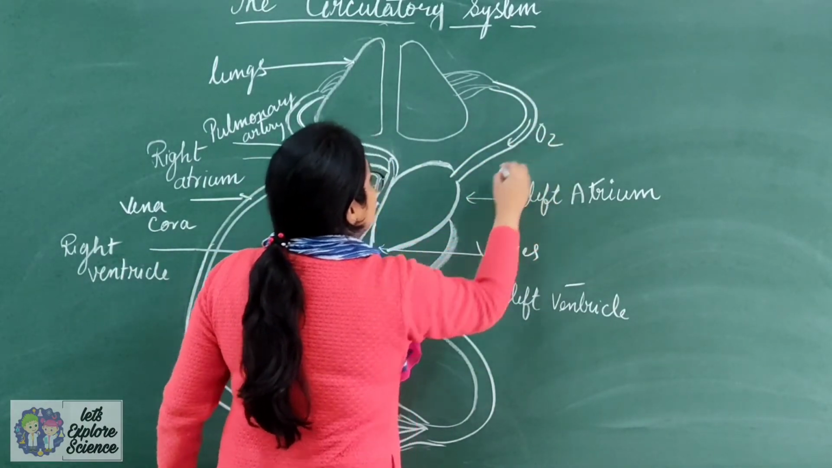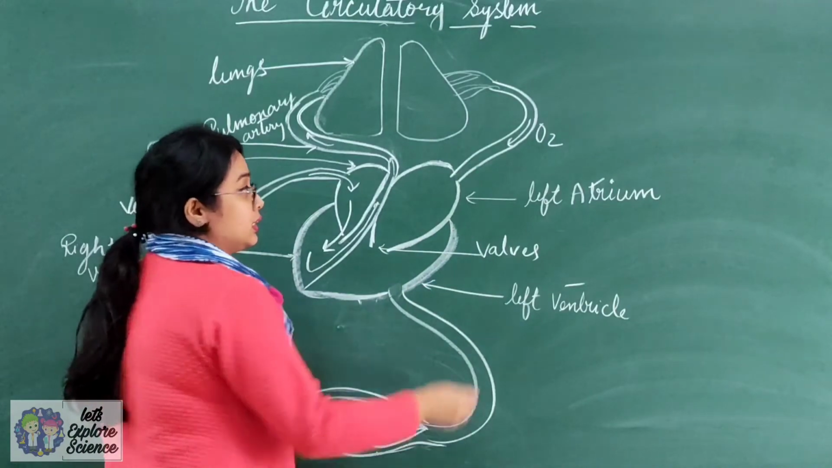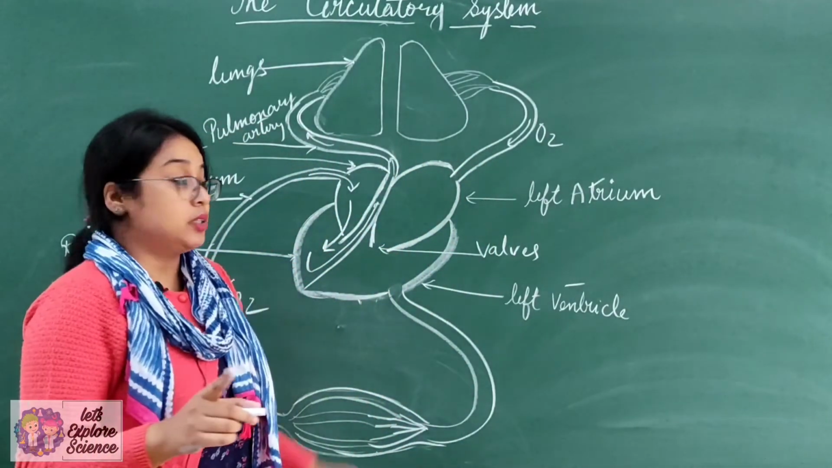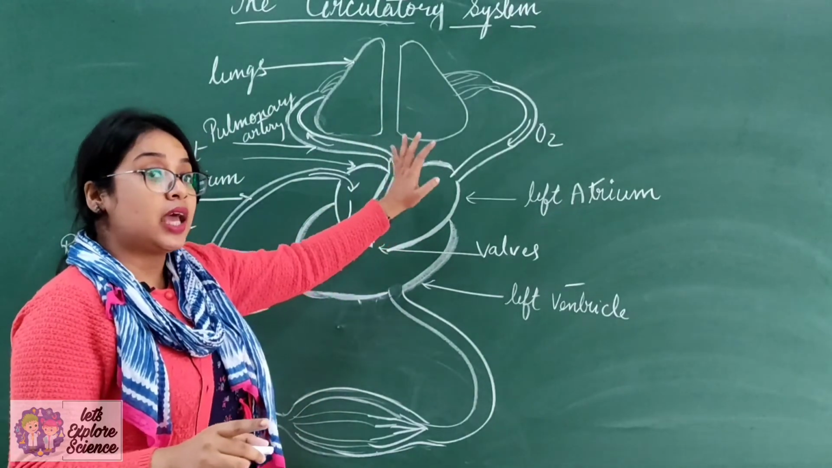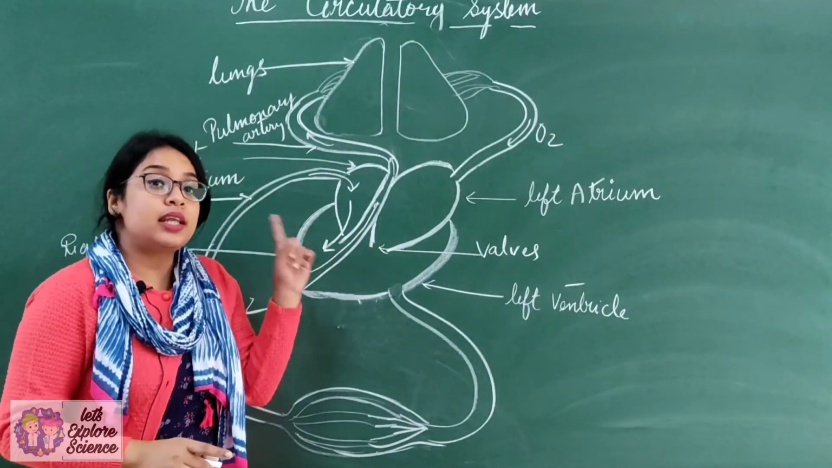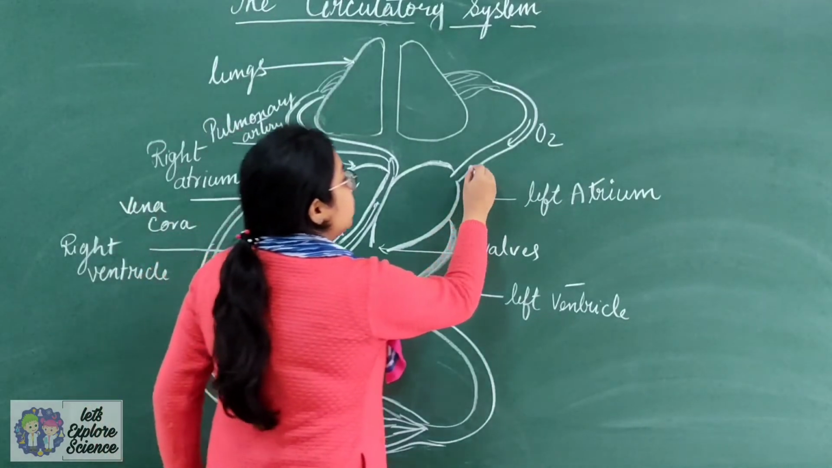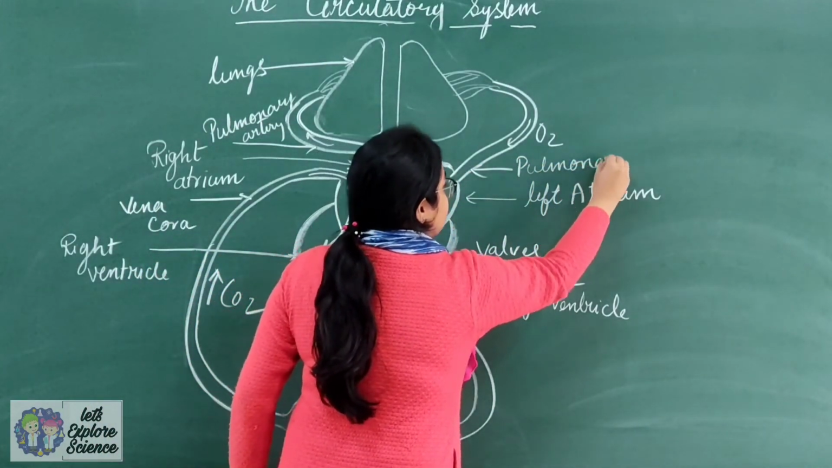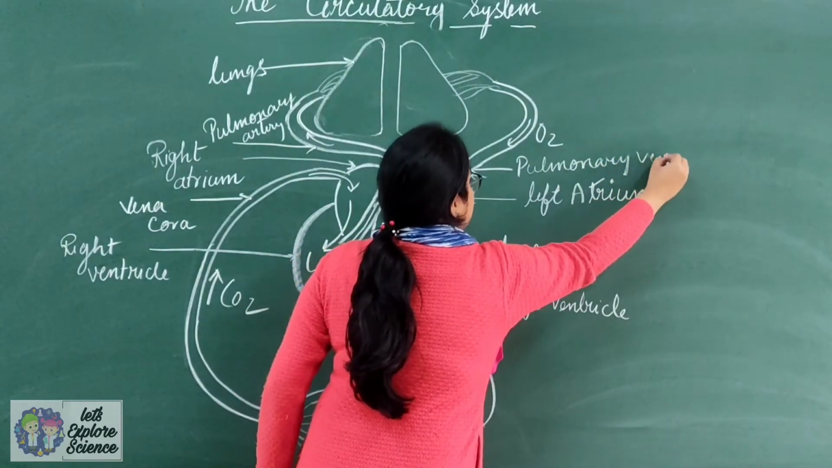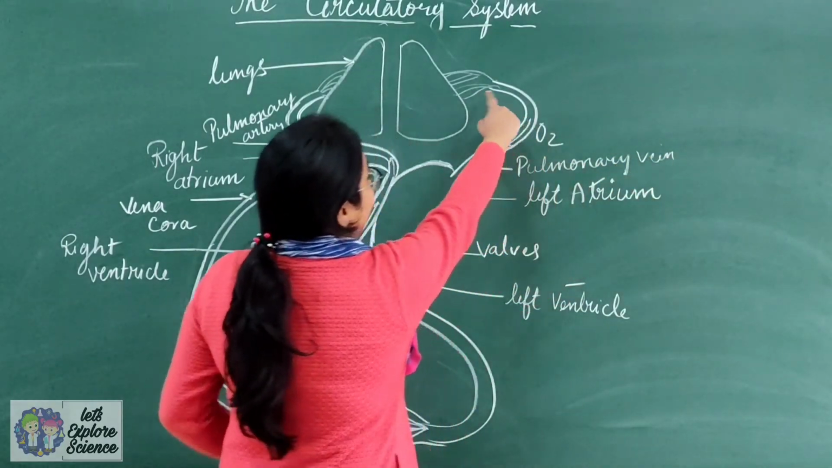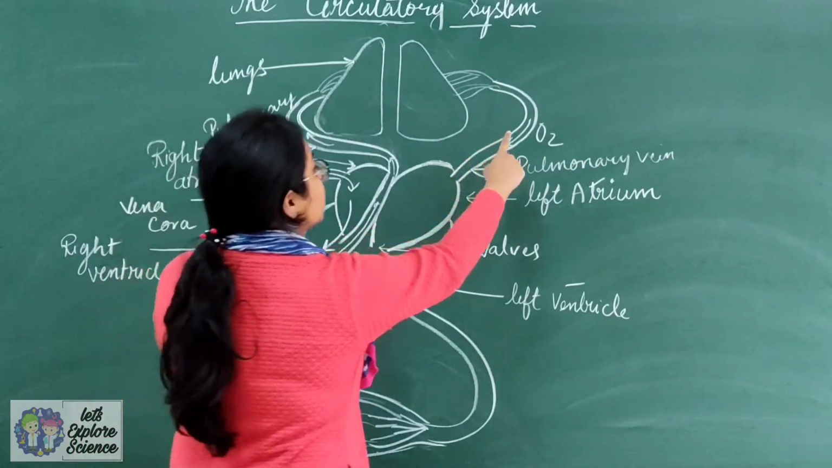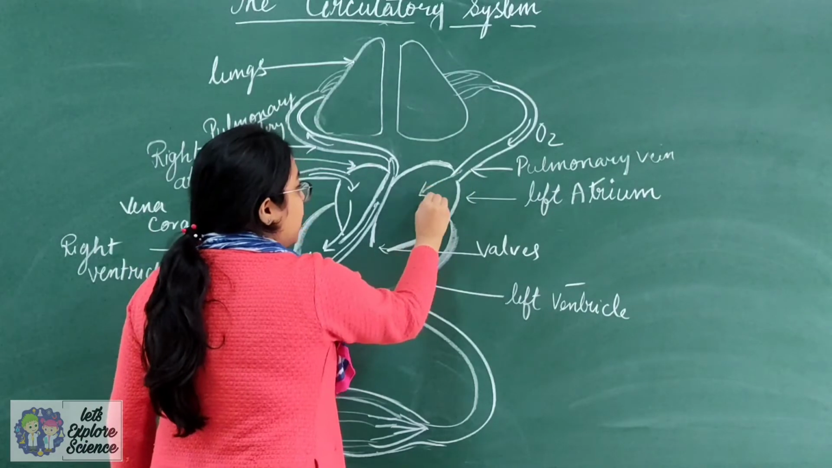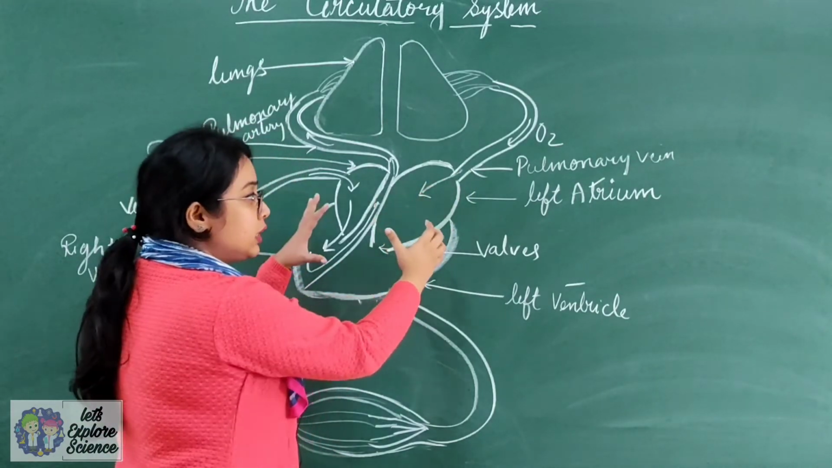This is oxygenated blood through this vein. Yes, again, veins carry deoxygenated blood, but this vein is carrying oxygenated blood, so it is an exception. So this vein is also known as the pulmonary vein. Now by this pulmonary vein, the oxygenated blood reaches the left atrium. Now the left atrium will be completely filled.